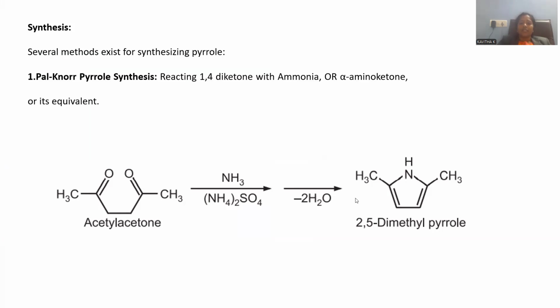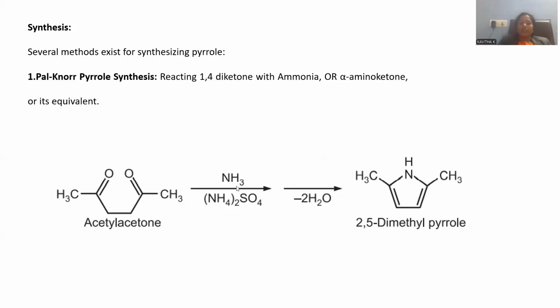In order to synthesize this pyrrole molecule, the starting material might be diacetyl acetone. Here acetyl acetone was taken. So this is called acetyl and this is called acetone. So acetyl acetone is the molecule. Simply we can say 1,4-diketone.